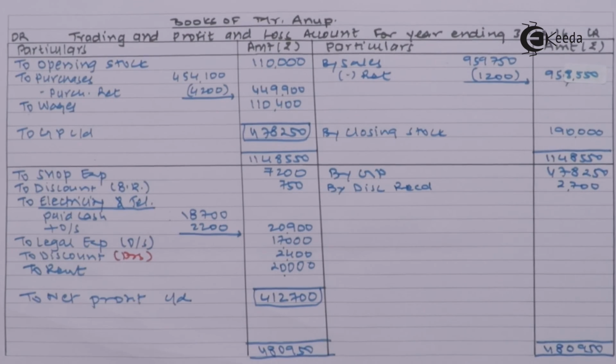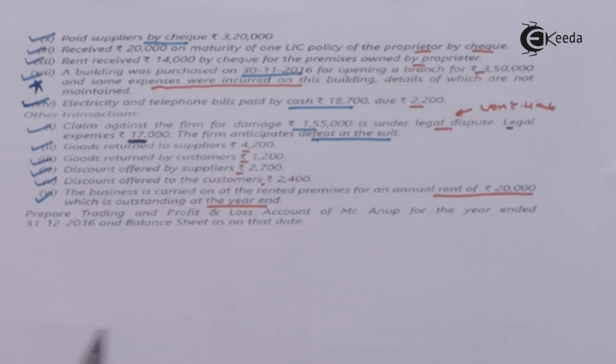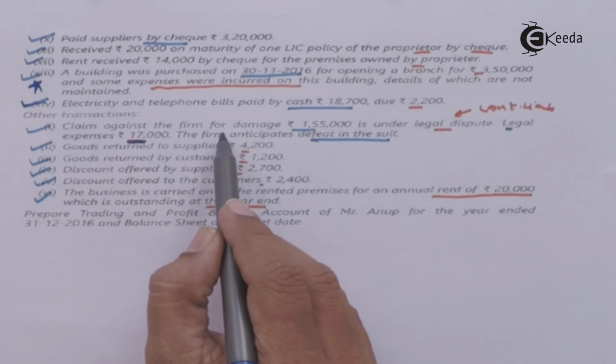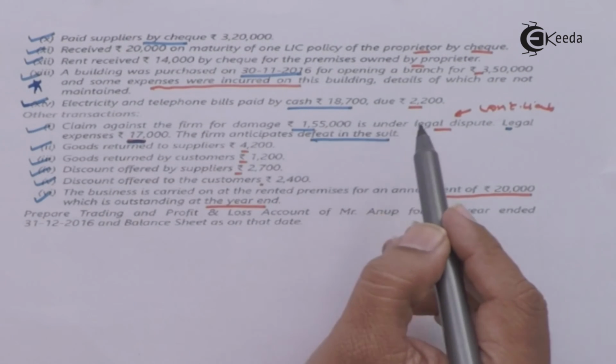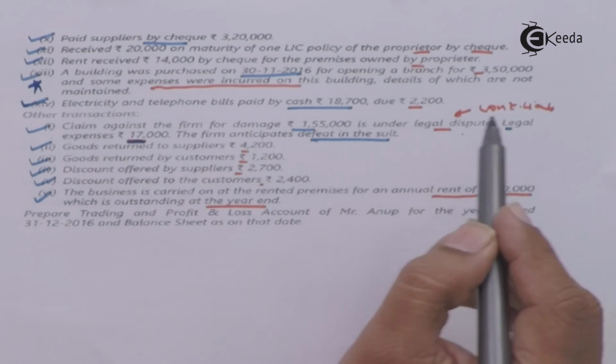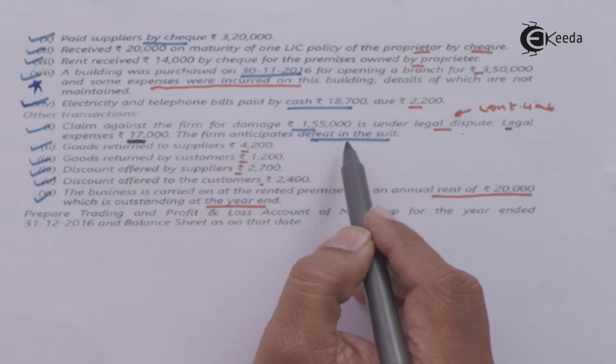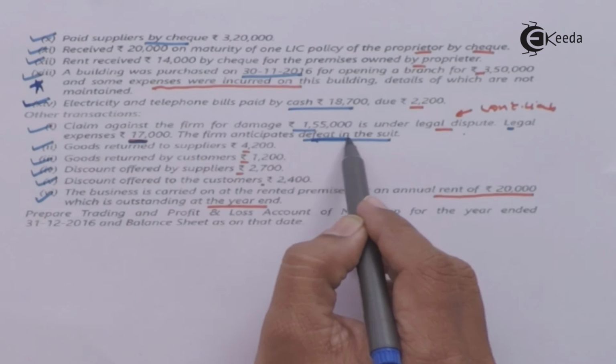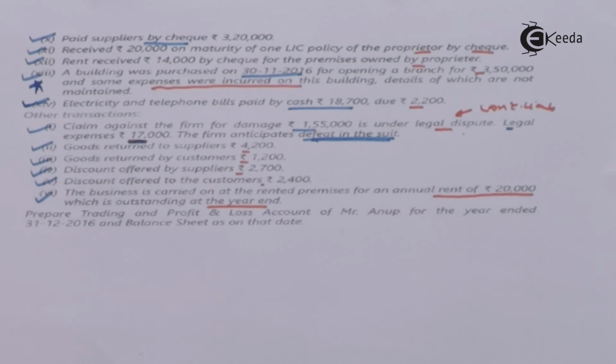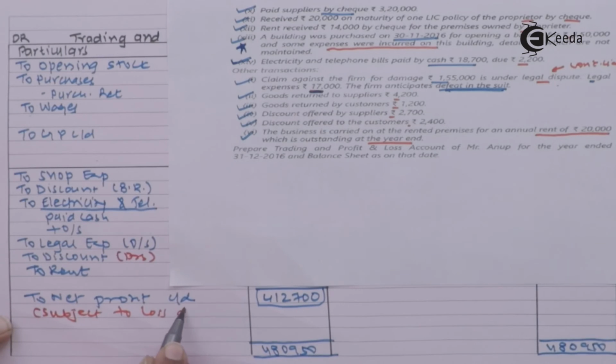I want to take you to this particular line. A claim against firm for damage 1,55,000 under legal dispute. The legal expense 70,000. The firm anticipates defeat in the suit, means we are likely to lose the suit. We are likely to incur this loss. So this net profit is subject to loss due to claim to the extent of rupees 1,55,000.